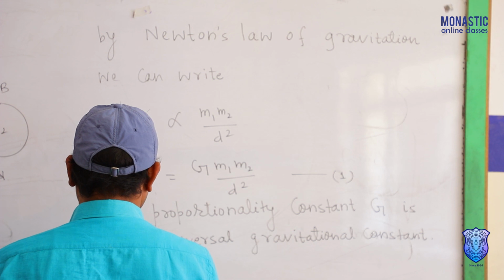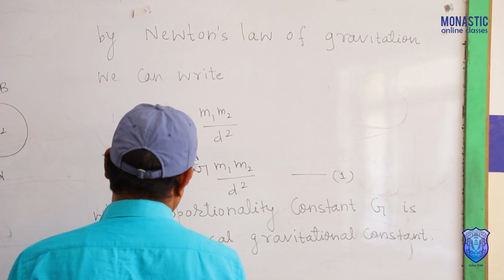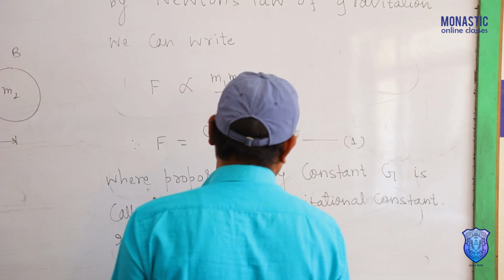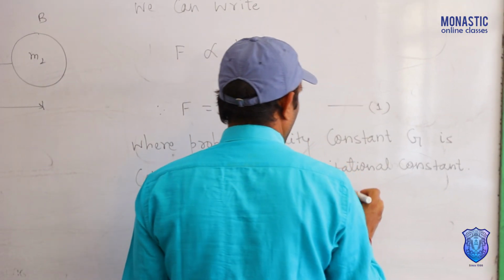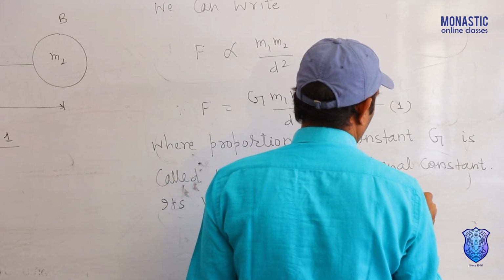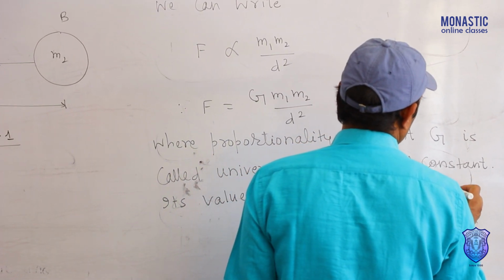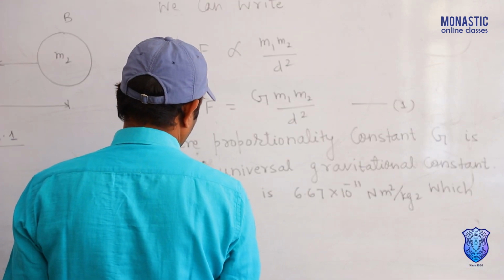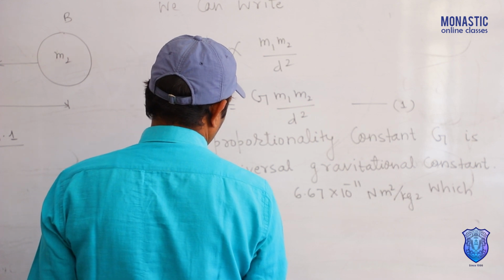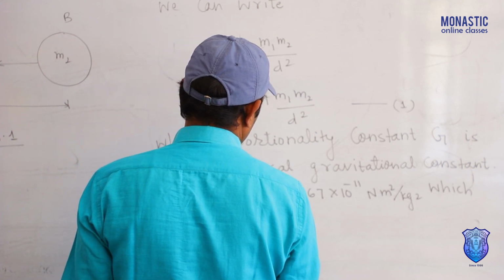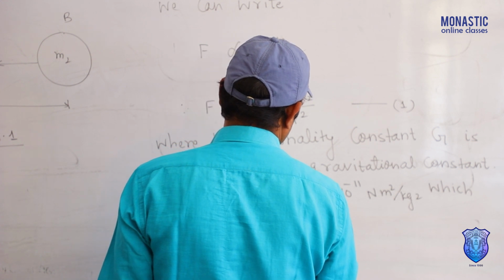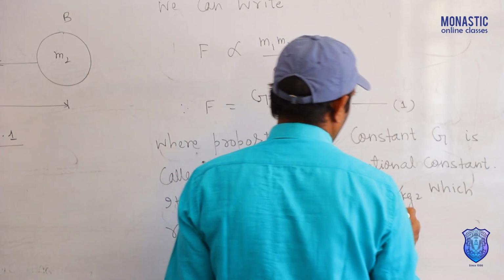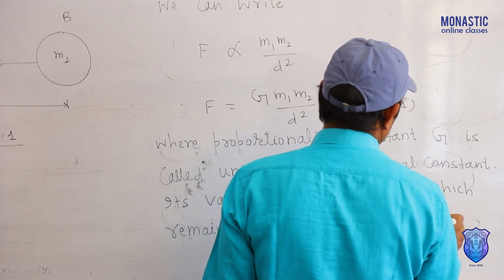Its value is 6.67 times 10 to the power minus 11 Newton square meter per square kg, which remains constant throughout the universe.